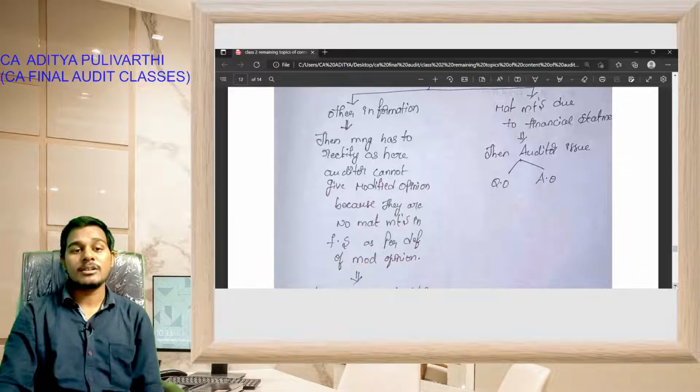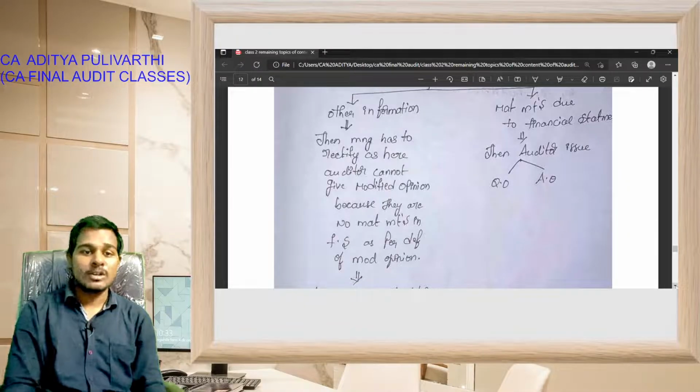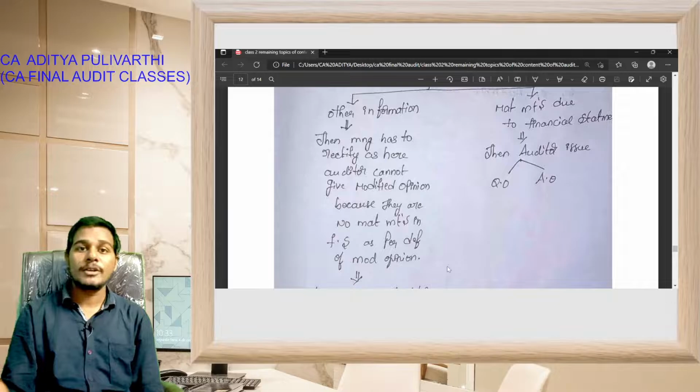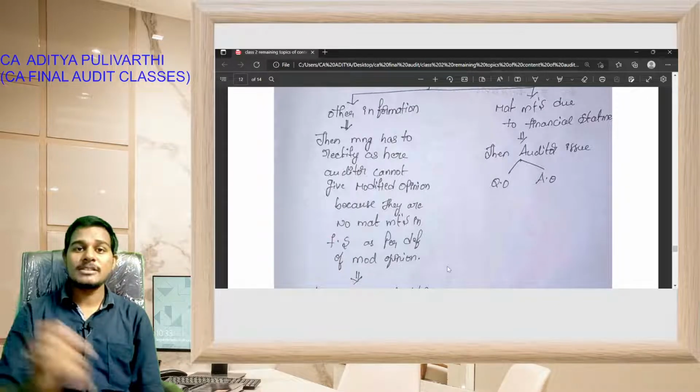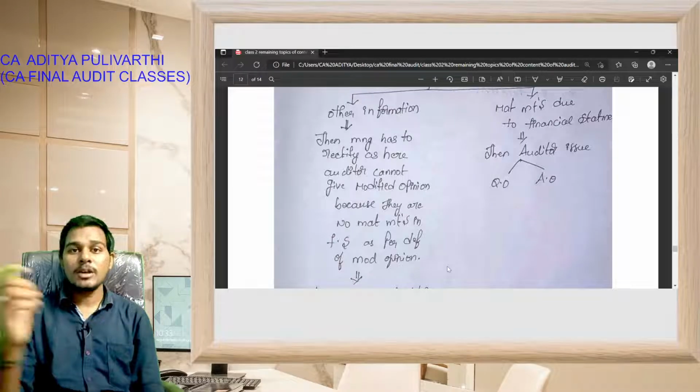other information, then management has to rectify, because the auditor cannot give modified opinion, because there are no misstatements in the financial statements as per definition of modified opinion. See students, the auditor can give modified opinion only when there are misstatements in the financial statements or the possible effect of undetected misstatements could be material.